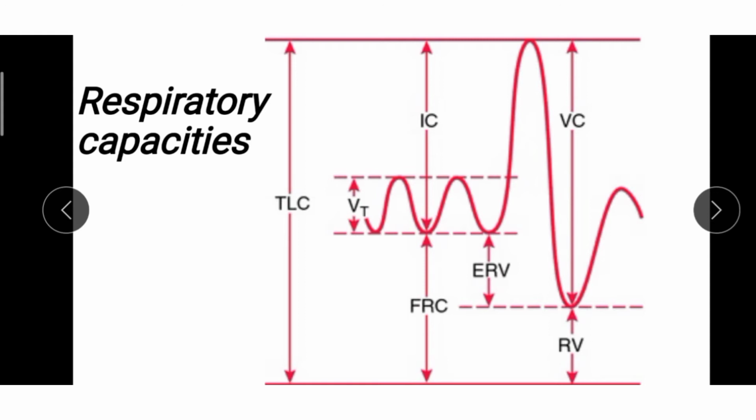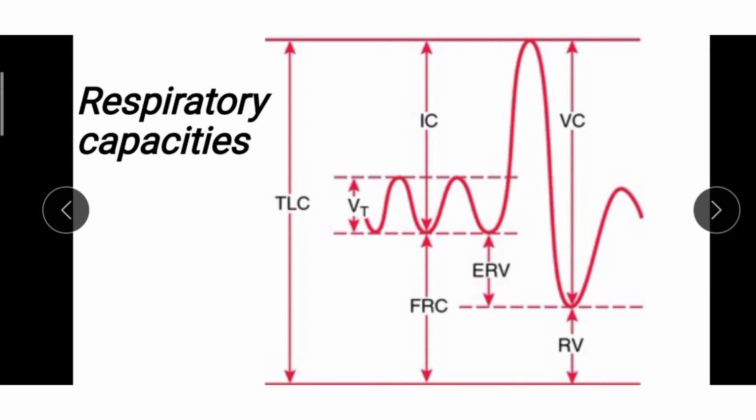This includes the tidal volume plus the IRV, which is the inspiratory reserve volume, plus the expiratory reserve volume, which varies from 3400 ml to 4800 ml, depending upon age, sex, and height of the individual. The vital capacity is higher in athletes, mountain dwellers than in plain dwellers, in men than women, and in the young than in old persons.